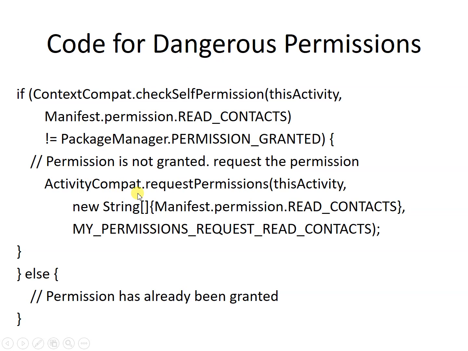Then ActivityCompat.requestPermissions will request a permission for this activity, and there is a request code number. It is only asking for one read contact permission, so it is giving only one, but it may ask for others also, and there are some other parameters for the request permission. So this is the code for asking a permission. We have to include this code in our application, otherwise your application will not run.